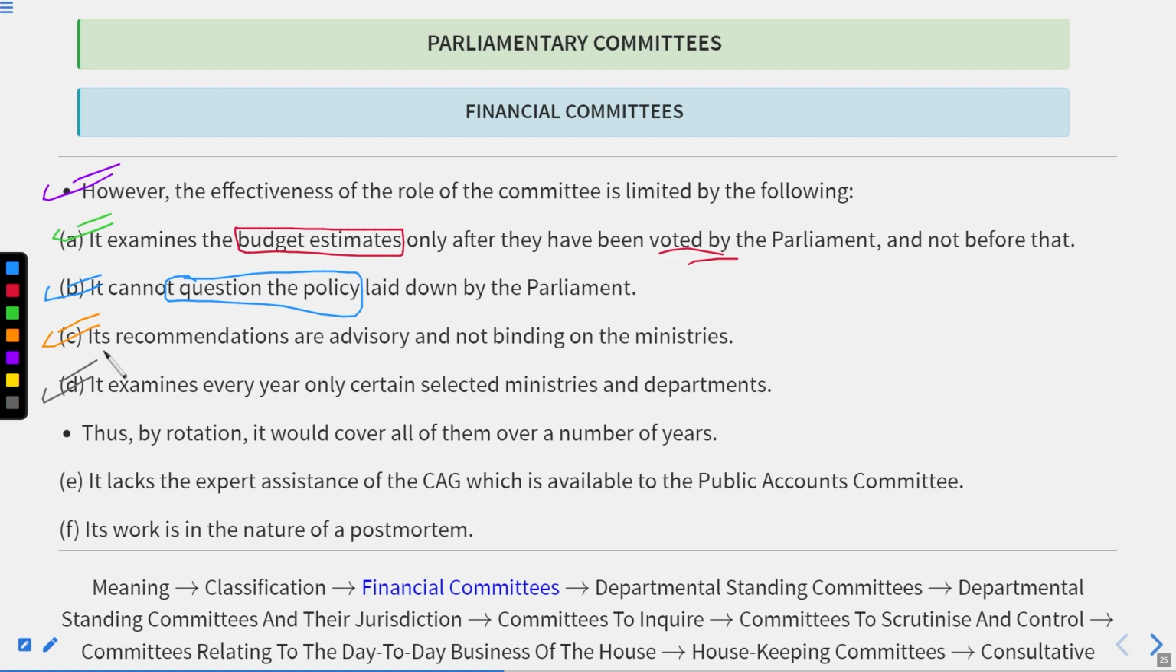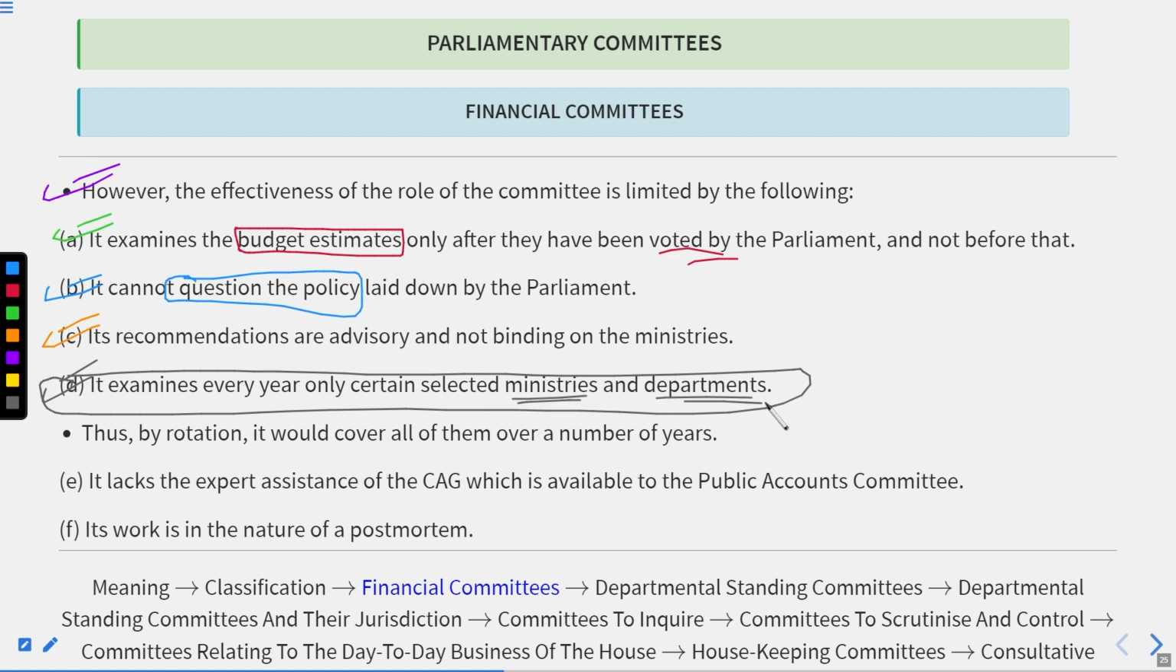It examines every year only certain selected ministries and departments. It means that the entire set of ministries and departments is not put under the examination of this committee. They could only examine the selected ministries and departments every year, not the entire thing. So here you can say, thus by rotation it would cover all of them over a number of years.